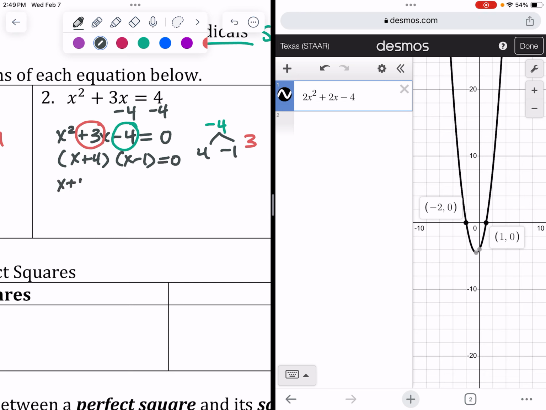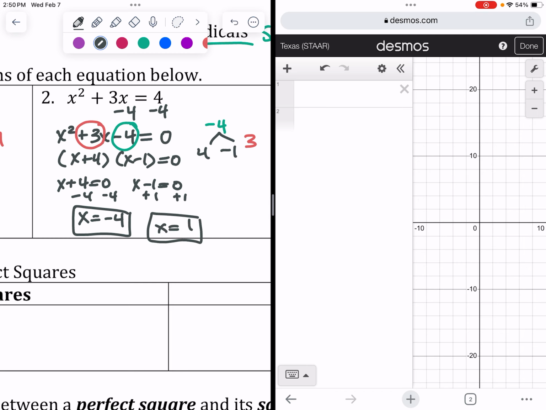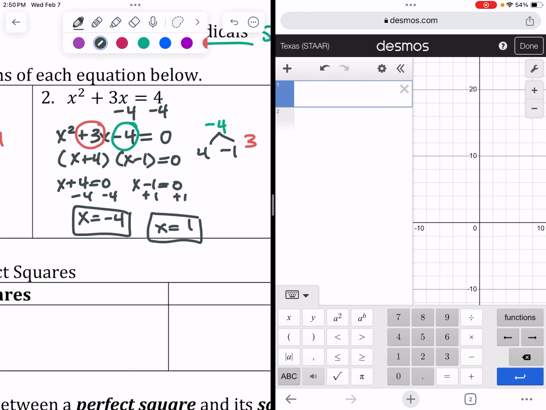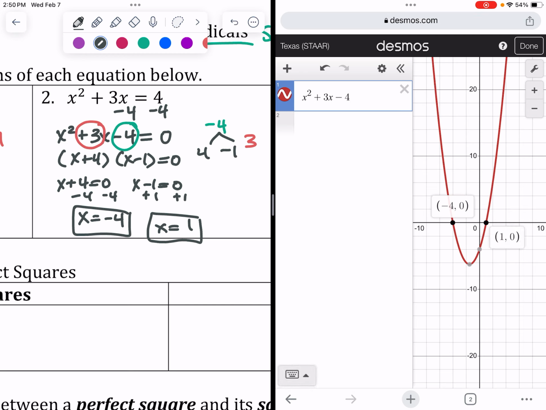Set each one equal to 0. In this case, we subtract 4 to get x equals -4. In this case, we add 1 to get x equals 1. And then we could also graph x squared plus 3x minus 4, and we end up with -4, +1.